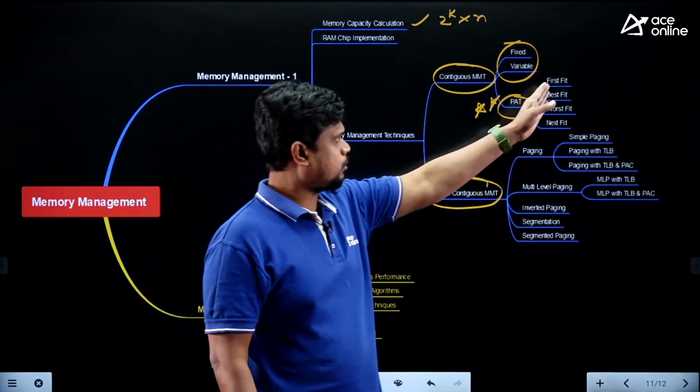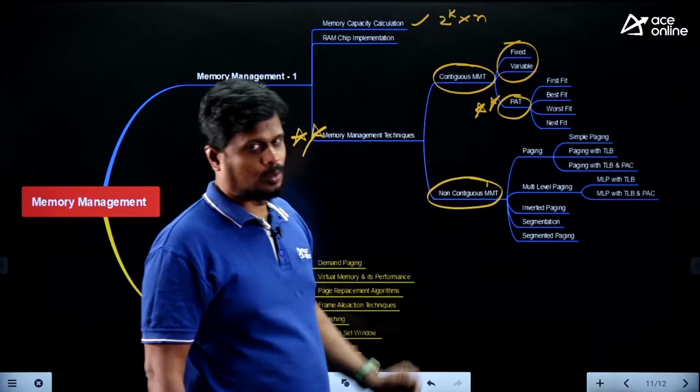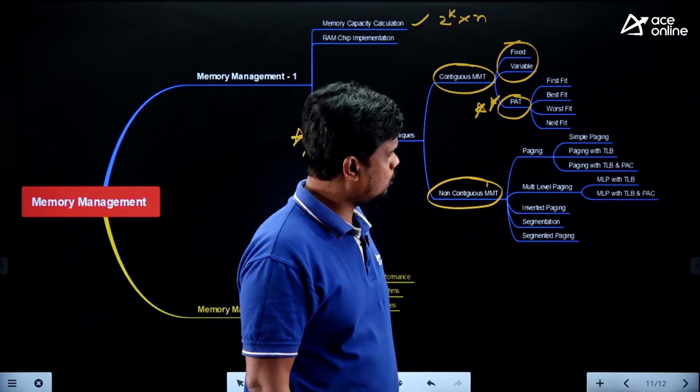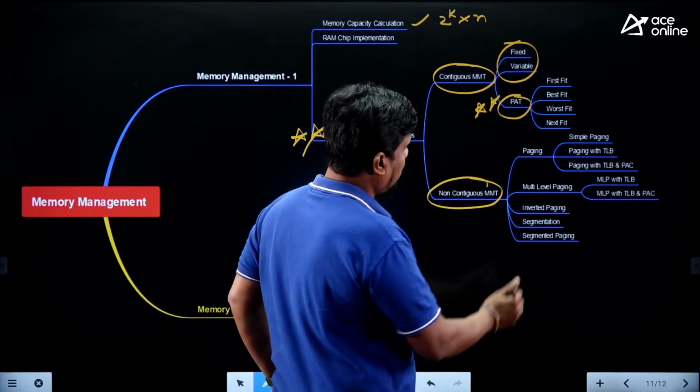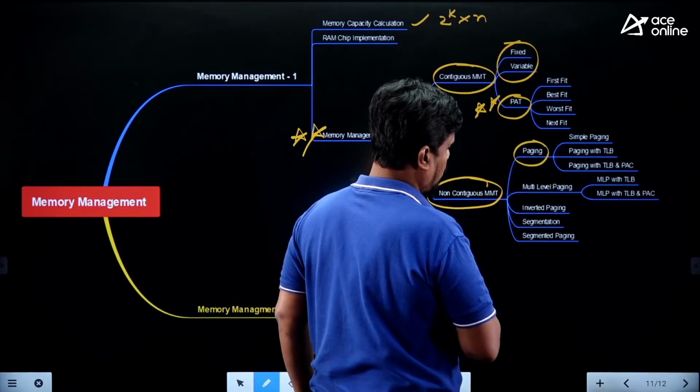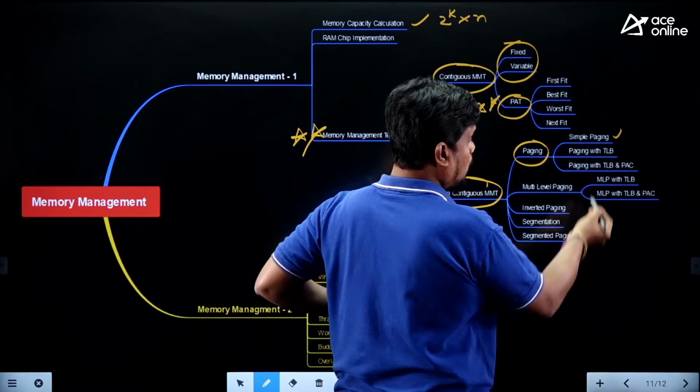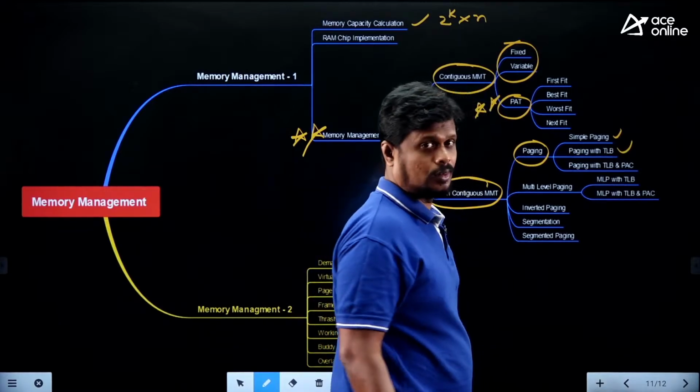Like first fit, best fit, worst fit, and next fit, we have covered the questions previously. Next, non-contiguous memory management techniques. If you verify, paging is one non-contiguous memory management technique. Here we have covered what we mean by simple paging, and paging with the TLB we have covered in our classes.